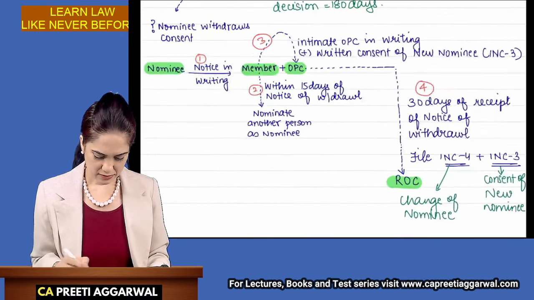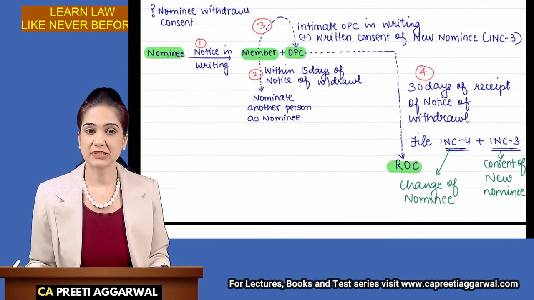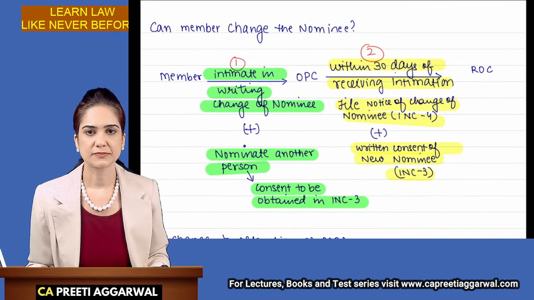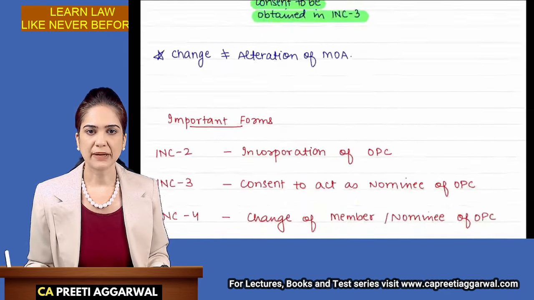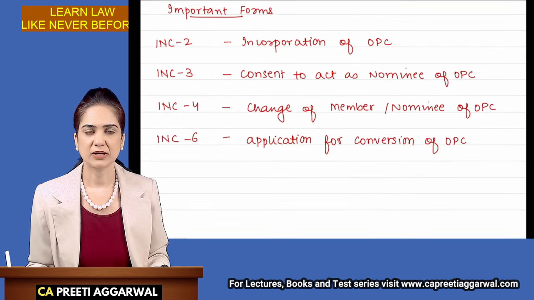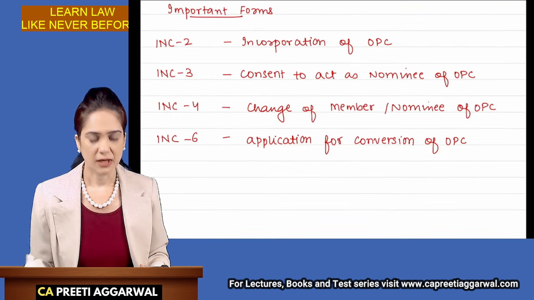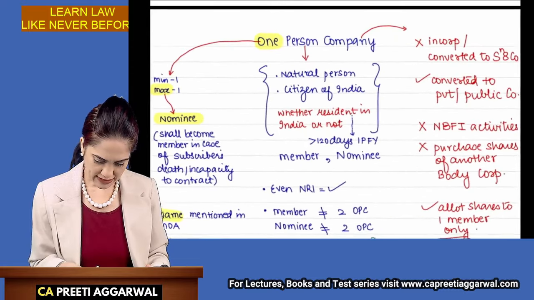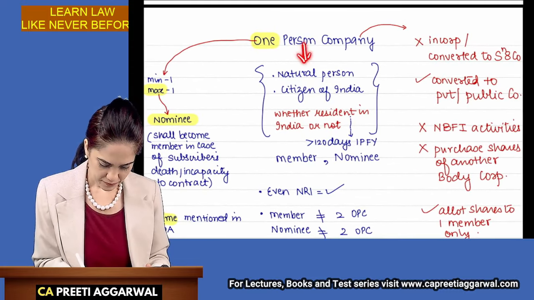And then the note, what happens in case the nominee withdraws the consent, and what happens in case the member changes the nominee. Please also mention this. And the last one. All right. Now, let us go to the next word, that is person.